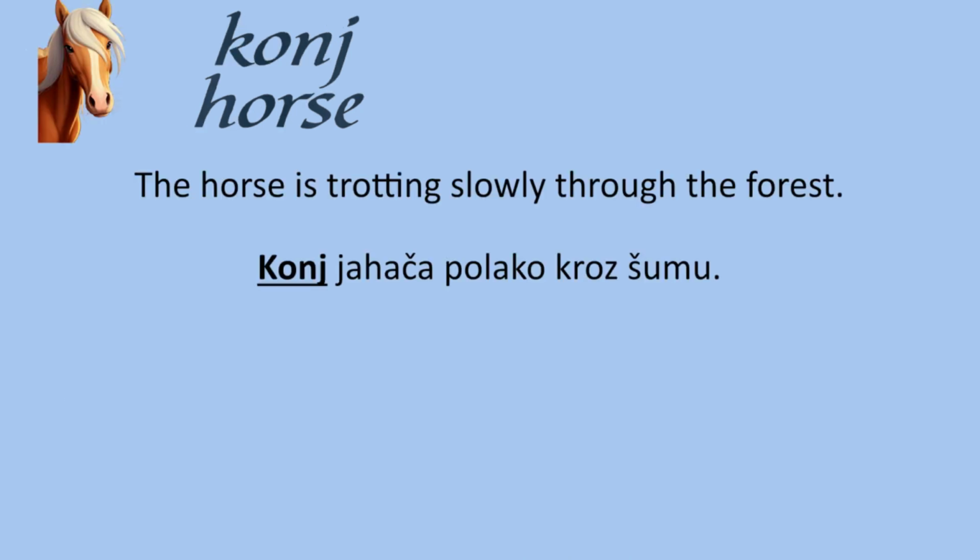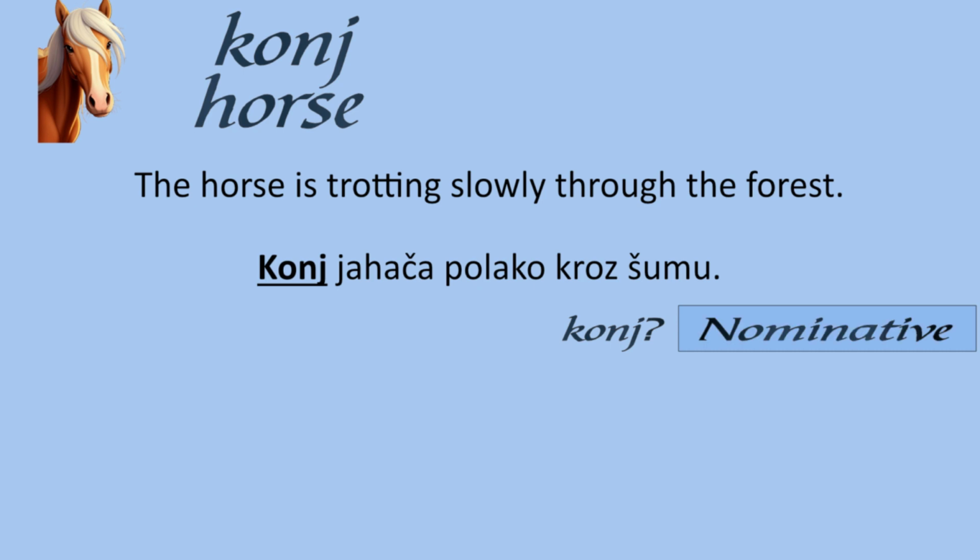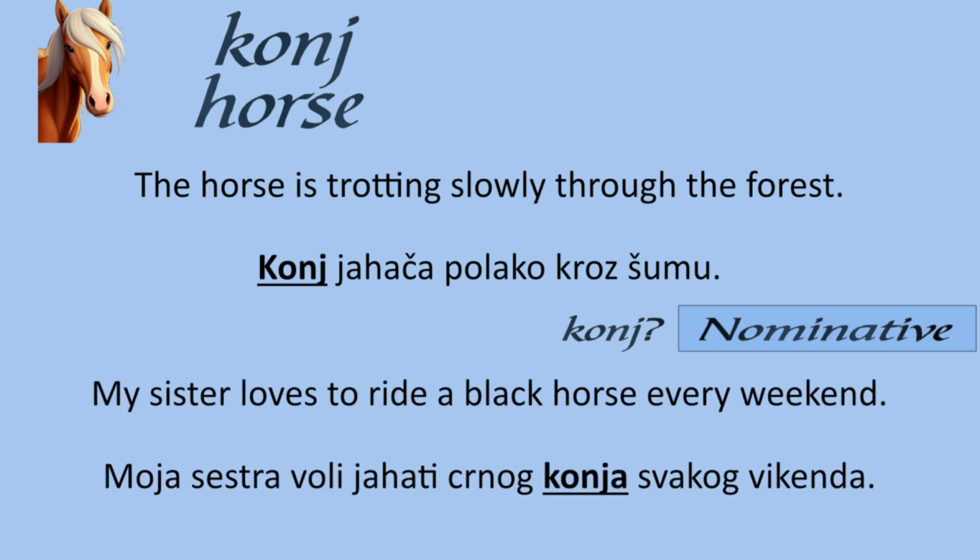Horse is konj. The horse is trotting slowly through the forest. Konj jahače polako kroz šumu. Konj is in the nominative case. My sister loves to ride a black horse every weekend. Moja sestra voli jahati crnog konja svakog vikenda. Konj is in the accusative case, animate form, so becomes konja.